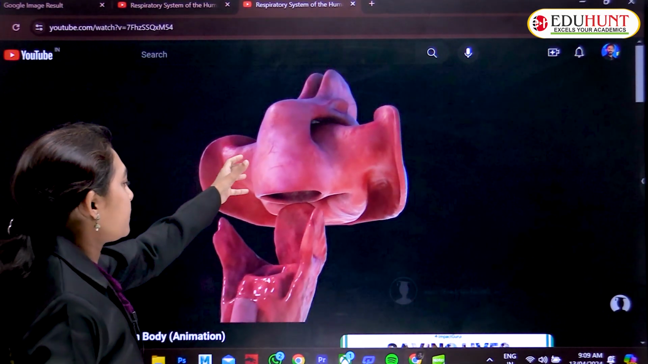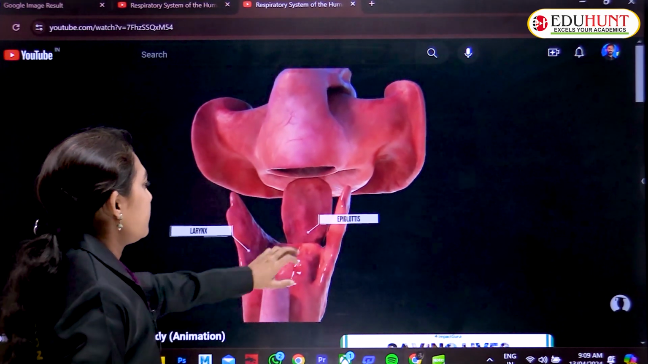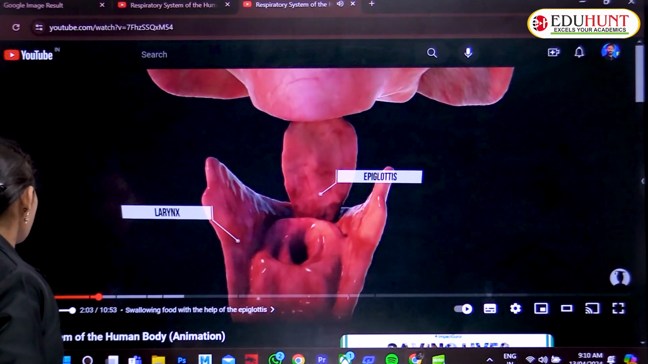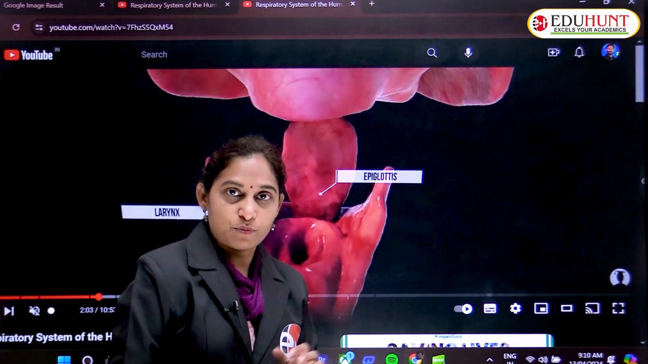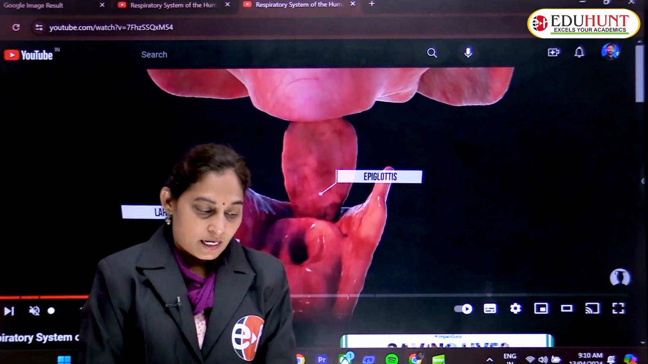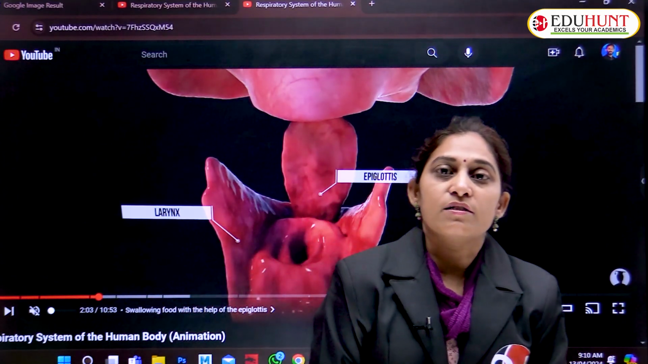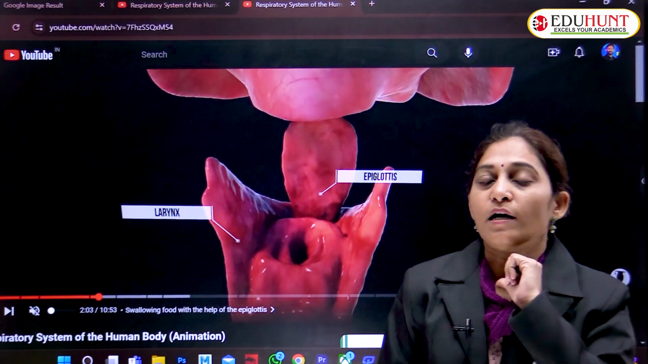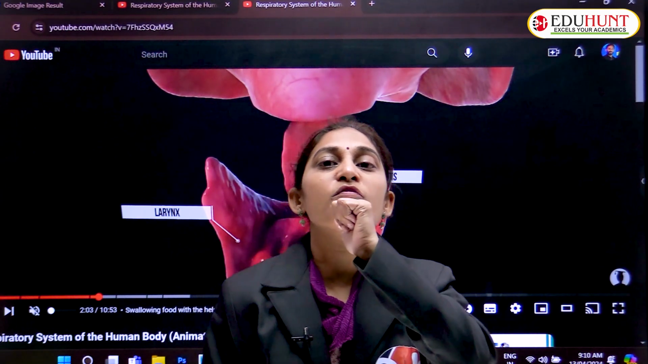This one is the nasal chamber, pharynx, and then trachea. This is the epiglottis and larynx. Larynx is also known as the voice box, which produces voice. And the epiglottis, I have already mentioned the role of the epiglottis. It is a tiny flap, a membrane-like structure present in the upper region of our mouth.